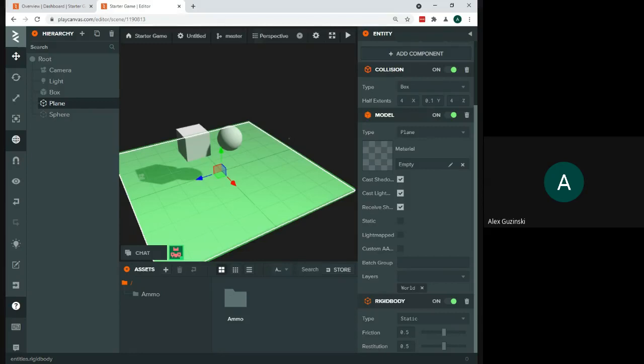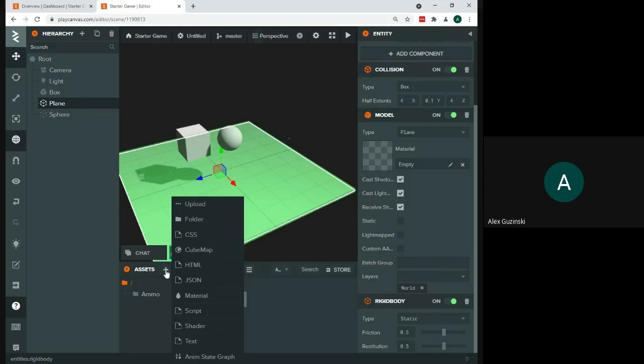Normally we could upload things in here if we have something downloaded or saved. But we can also create things in here using this assets panel. Right where it says asset, there's a plus next to it. So I'm going to go ahead and click that plus, and I am going to add a material.